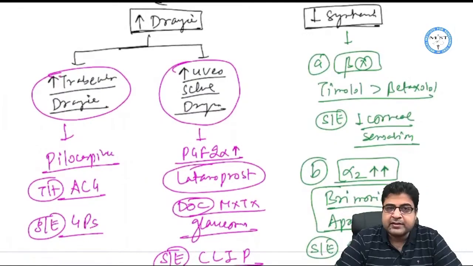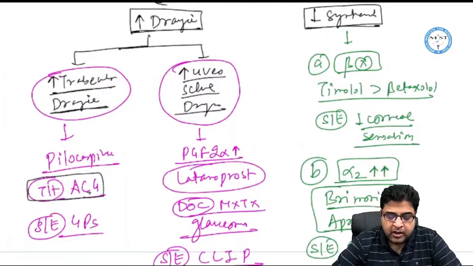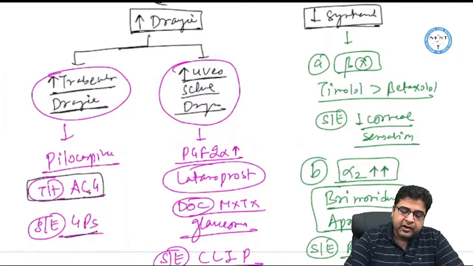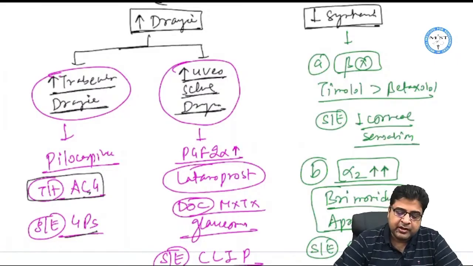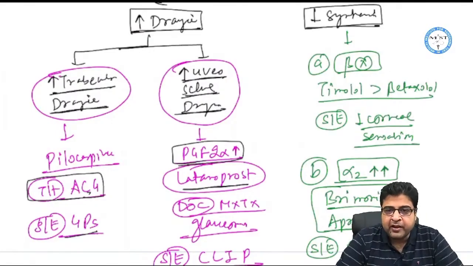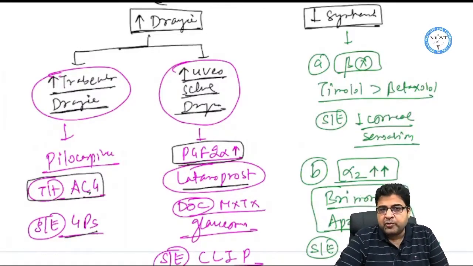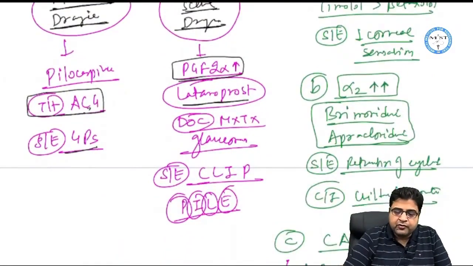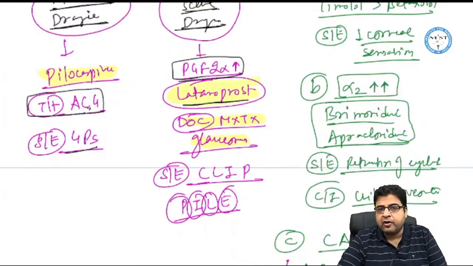Among the drugs which increase the drainage of aqueous humor, number one, the drug which increases trabecular drainage is pilocarpine. It's a first line drug for angle closure glaucoma, with four important side effects. Now the medicine that increases uveoscleral drainage is latanoprost, a prostaglandin F2 alpha analog. Pilocarpine is given mostly for the acute attack of angle closure glaucoma, but latanoprost is overall drug of choice for maintenance treatment of glaucoma.